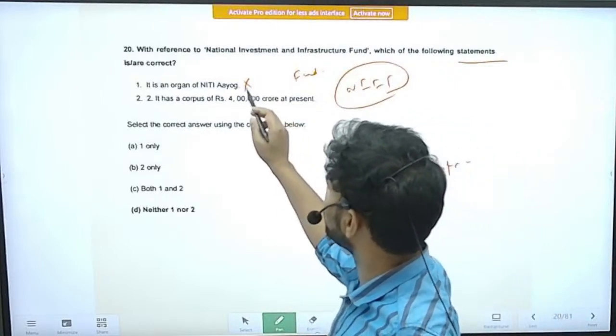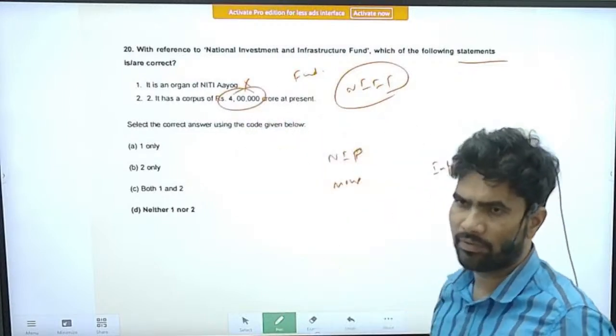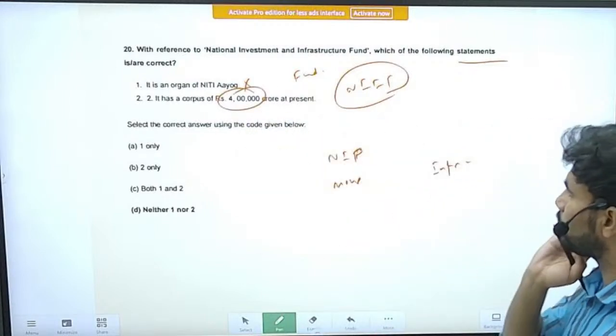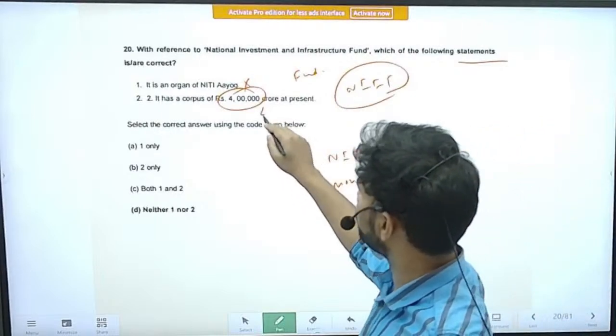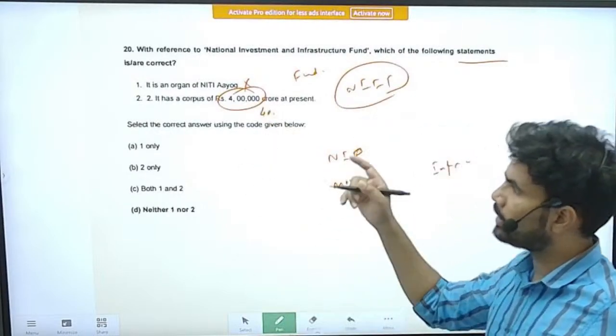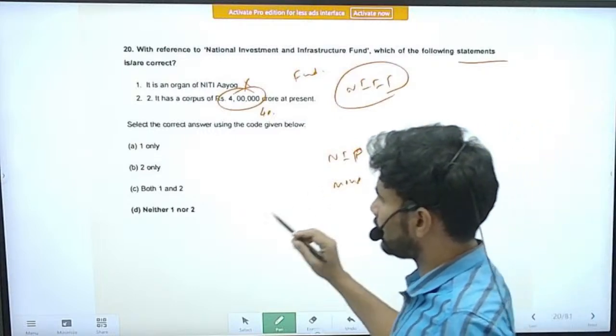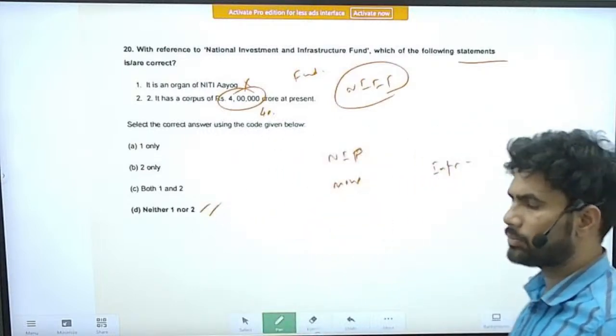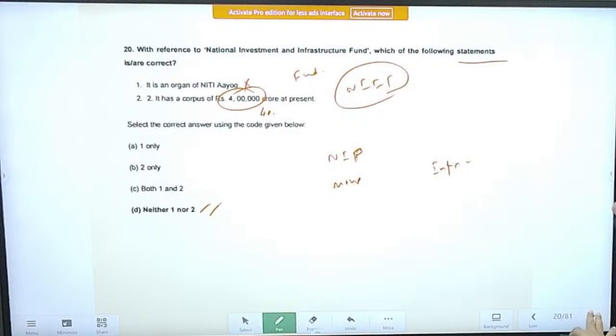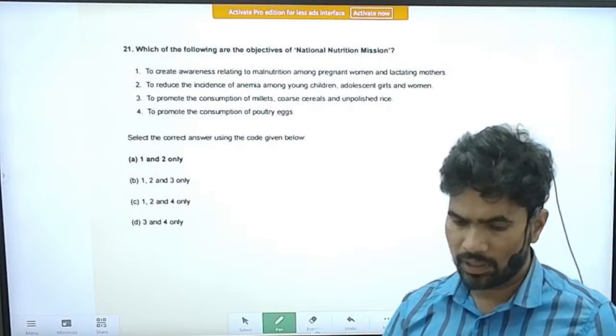So this is also factually incorrect. The figure was different, so it is not 4 lakh crores. I think it was 40,000 crore or something. I am also not sure of the number, but this is not the correct number. Right. The correct option is option D: both the statements given are incorrect. Right.